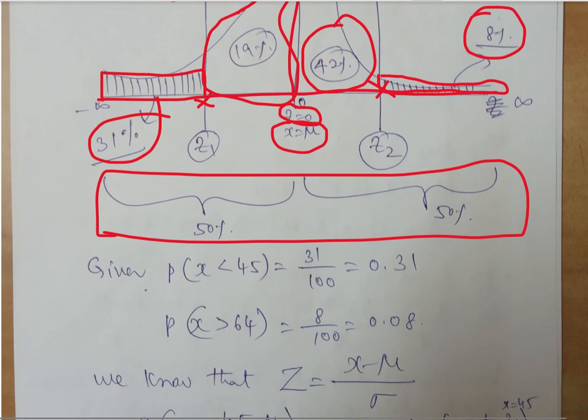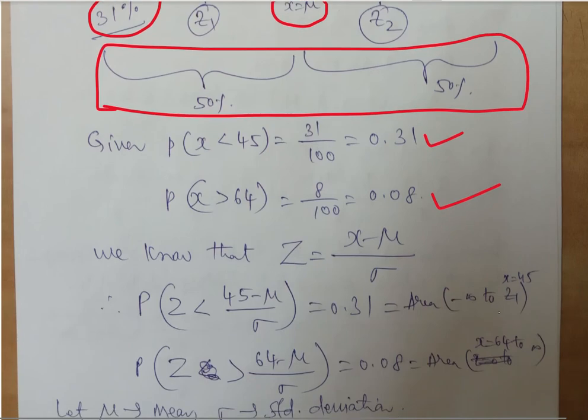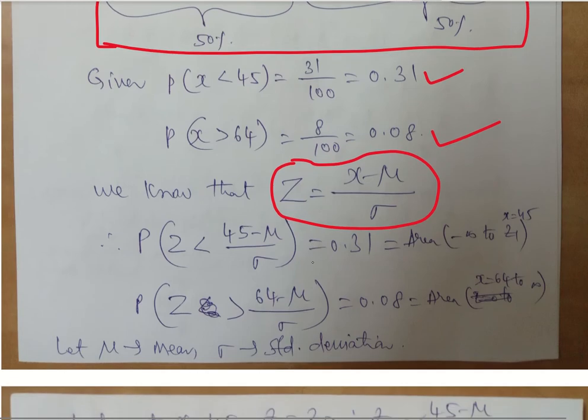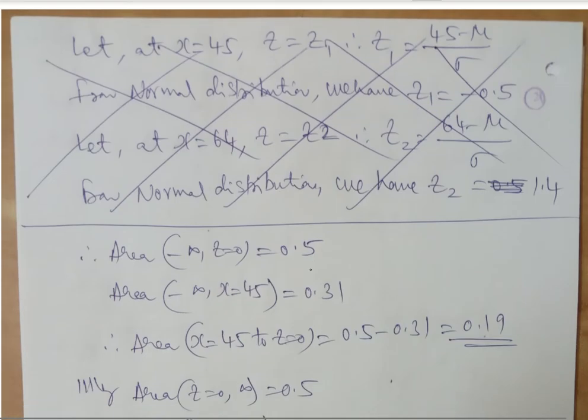Given that the probability X less than or equal to 45 is 31%, that is 0.31. Similarly, the probability or area greater than 64 is nothing but 8%, which is 0.08. Now we know the standard normal variate, z is equal to x minus mu by sigma. By applying this, probably you will be able to get the solution.